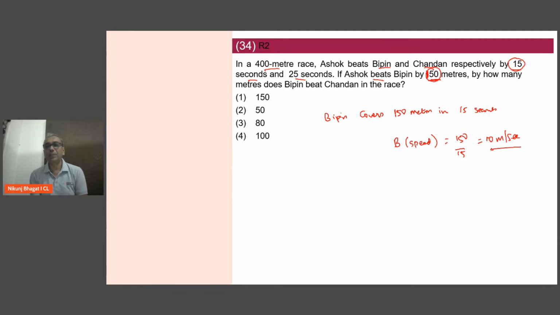अब अगर बिपिन का स्पीड 10 मीटर्स पर सेकेंड है तो 400 मीटर रेस में बिपिन takes 40 seconds. Ashok takes 15 seconds lesser, which means 25 seconds. Chandan takes 10 seconds more, that means 50 seconds. Question is, by how many meters does Bipin beat Chandan? मतलब जब बिपिन पहुंच जाता है तब चंदन कितना शॉर्ट है?